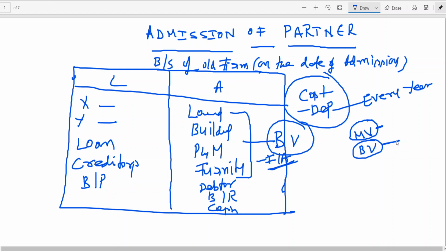When you are continuing your business, we will be showing assets at book value. When you don't want to continue your business, you want to discontinue, then you look at the market value. But what happens when somebody is coming and joining with you, we are taking somebody as a new partner, if you show book value, what happens? Say for example, you take land.